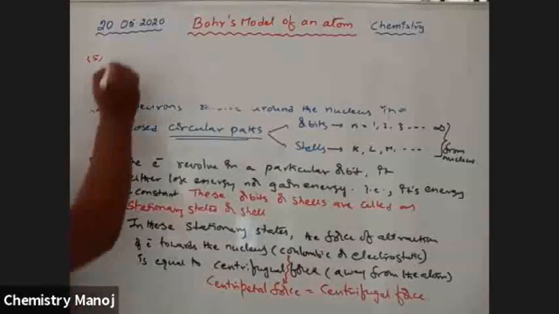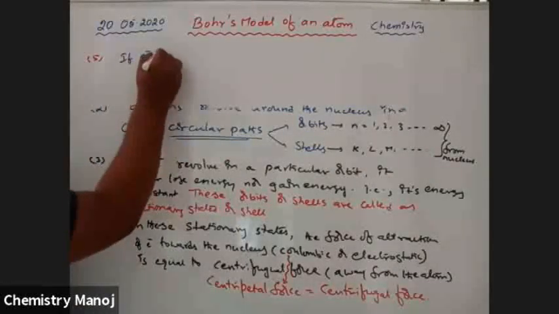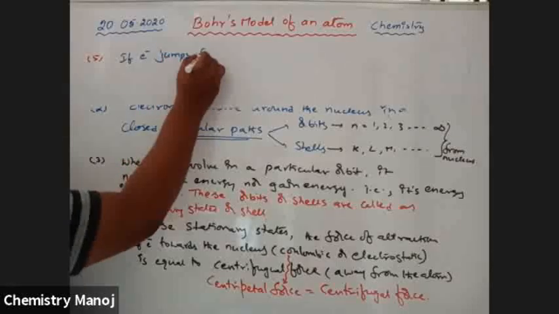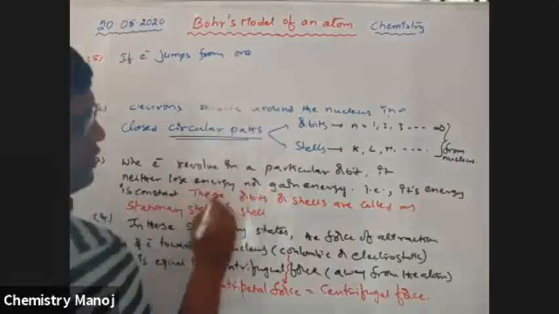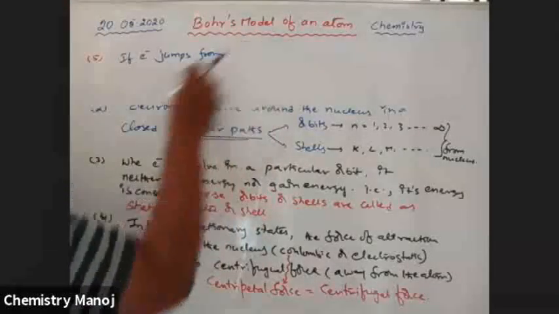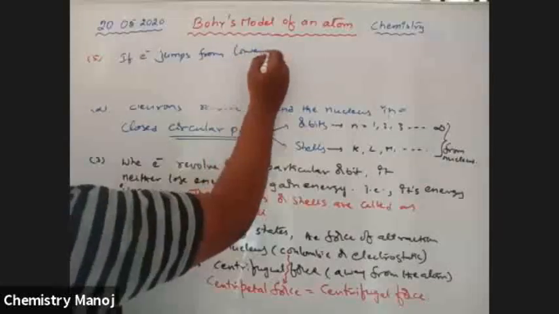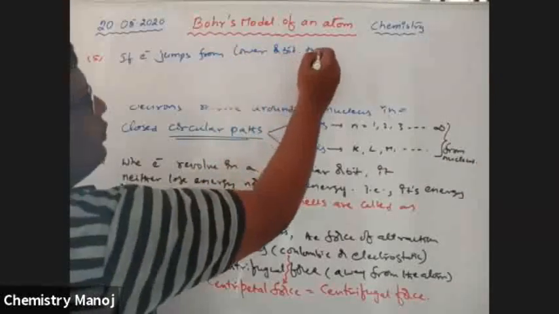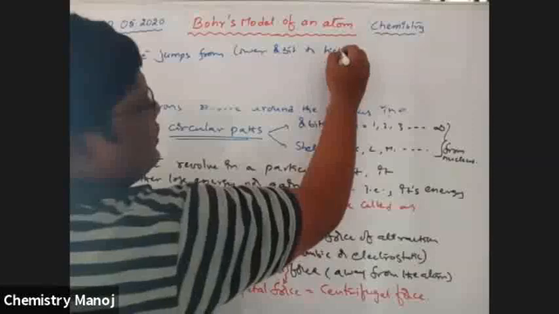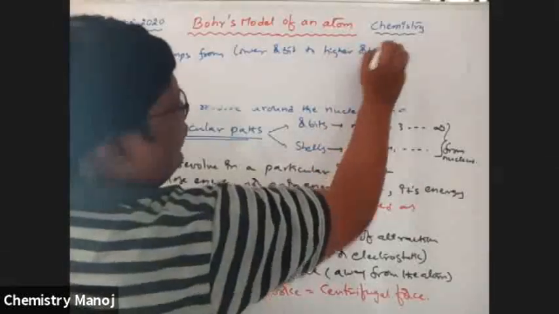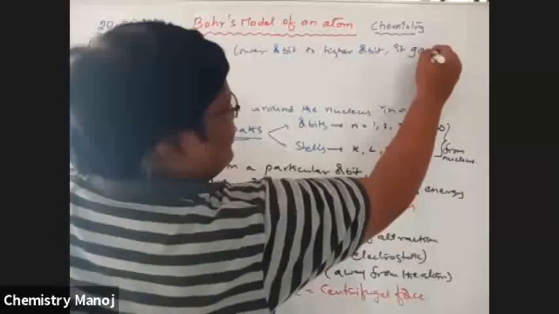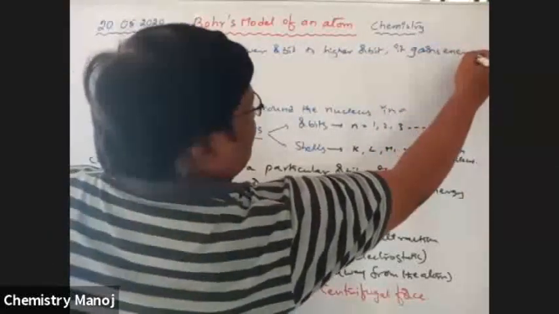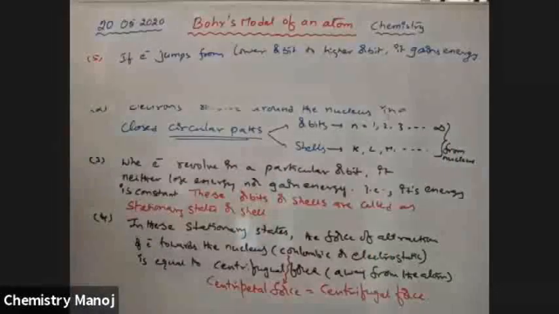But if the electron jumps from one orbit to another, that is from a lower orbit to a higher orbit, it gains energy.